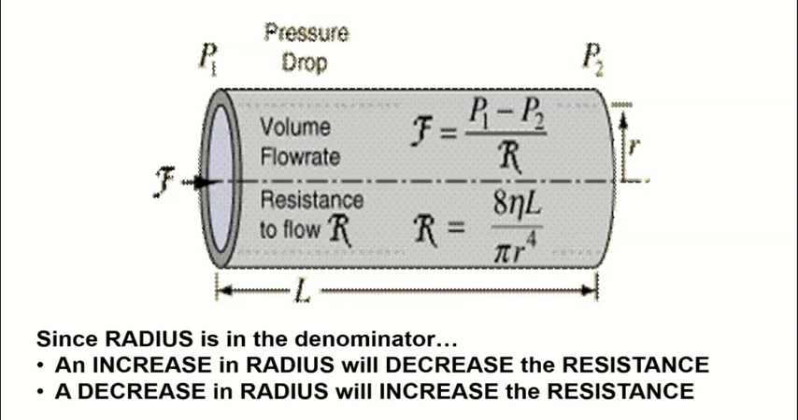The second equation is the calculation of resistance, and we see that resistance is equal to 8 times the viscosity, which is represented by this symbol here, the Greek letter eta, multiplied by the length, divided by pi times the radius of that vessel to the 4th power. Because the radius of the pipe is also in the denominator, an increase in radius will decrease the resistance, and a decrease in radius will increase the resistance. Note that the radius to the 4th power is used in this equation, which means that a small increase in radius will lead to a huge decrease in resistance.